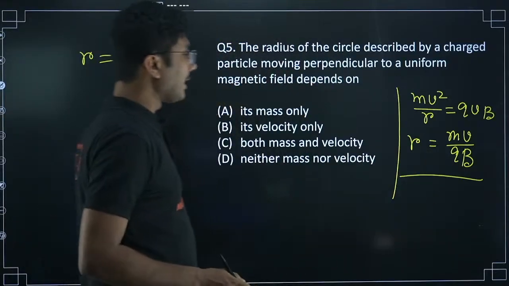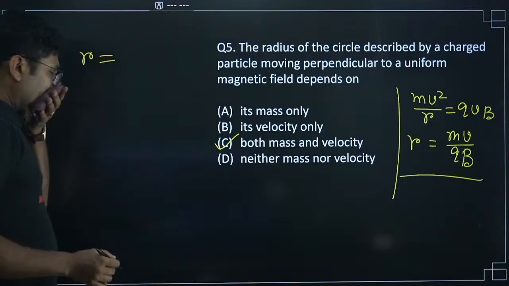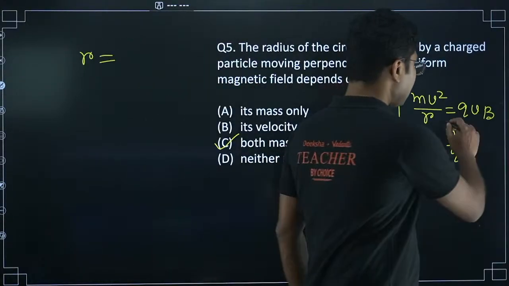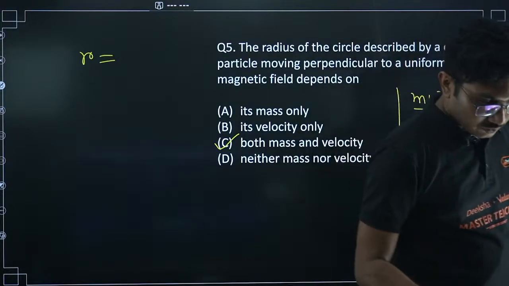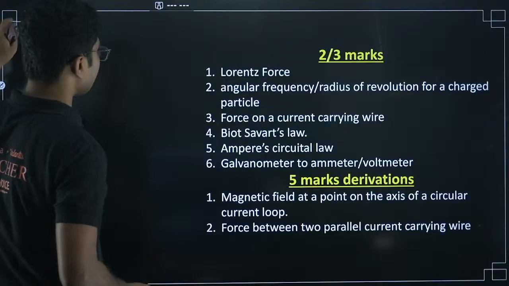So r equals mv by qB, so it depends on both mass and velocity. The radius depends on both mass as well as velocity. Okay, so option C is correct. Yes Akshay, option C is correct.